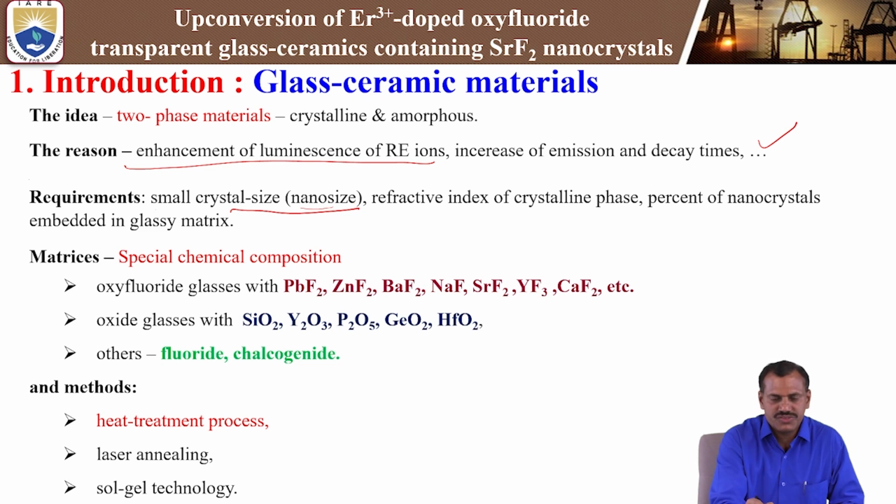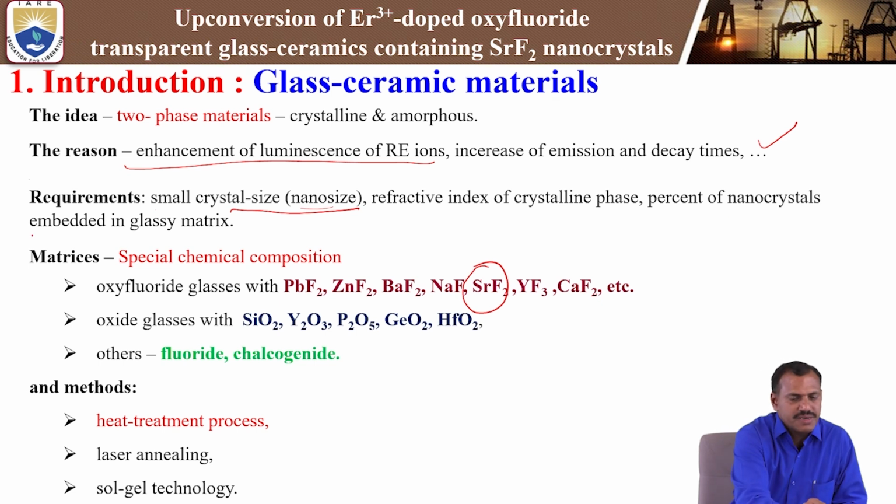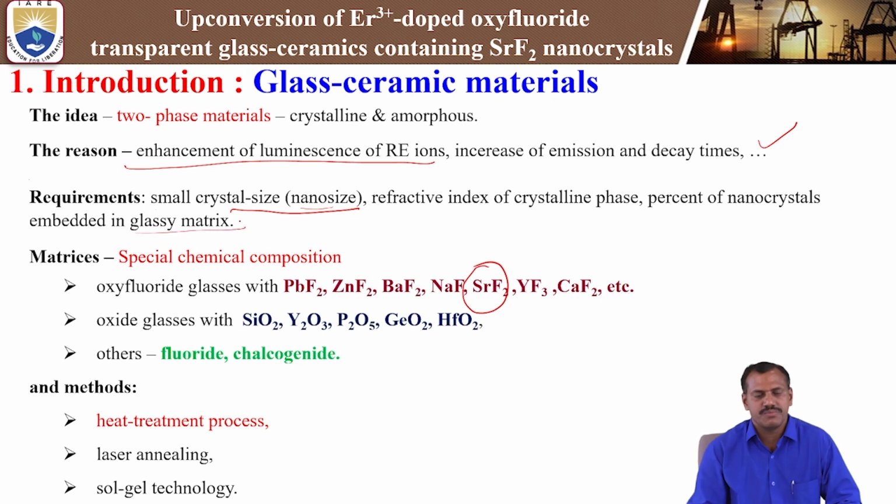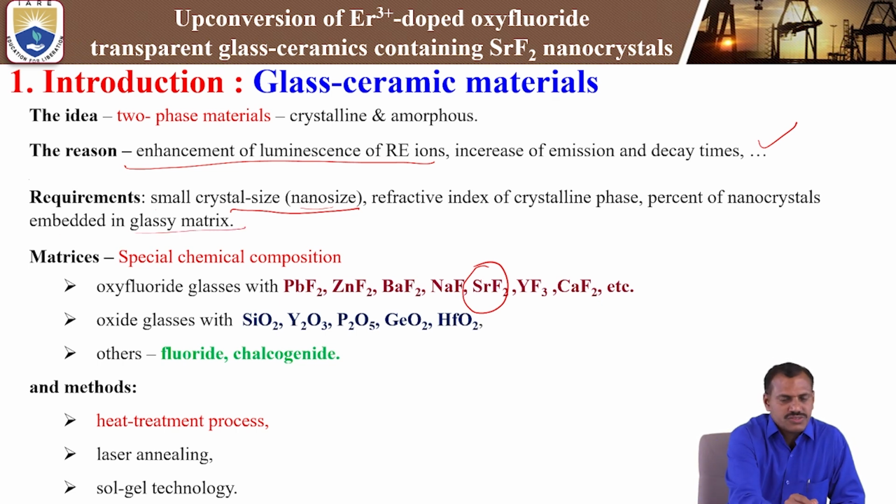In our case, we are using strontium fluoride nanocrystals. The refractive index of the crystalline phase and the percentage of nanocrystals embedded in the glass matrix are very important in glass ceramics. So what special chemical composition are we going to use in the present study? Oxyfluoride glasses doped with lead fluoride, zinc fluoride, barium fluoride, sodium fluoride, strontium fluoride, yttrium fluoride, and calcium fluoride.